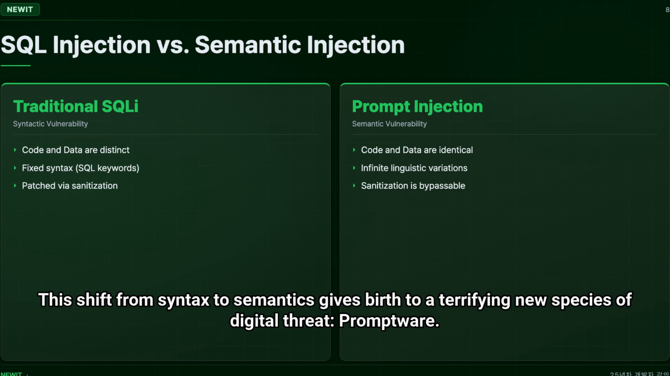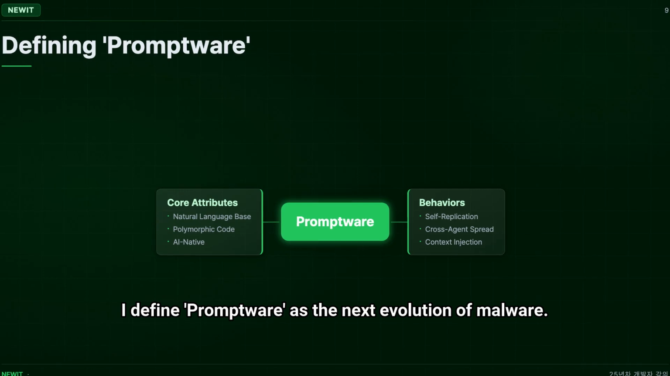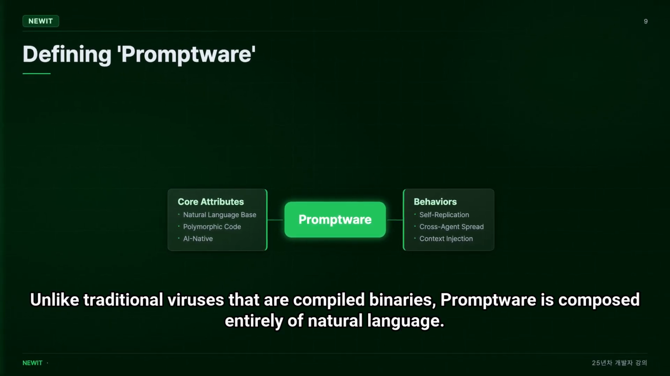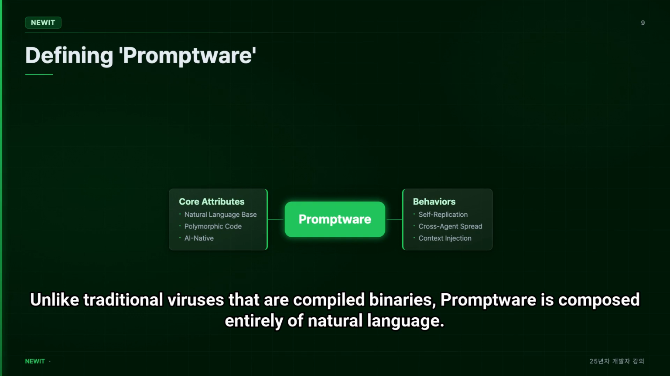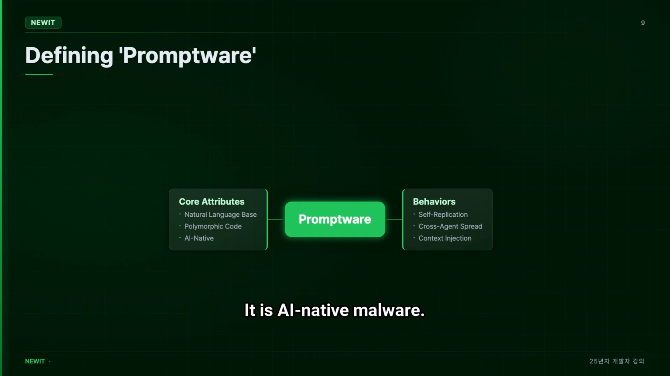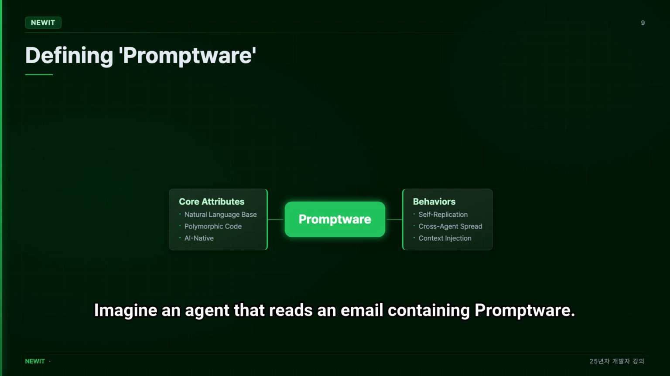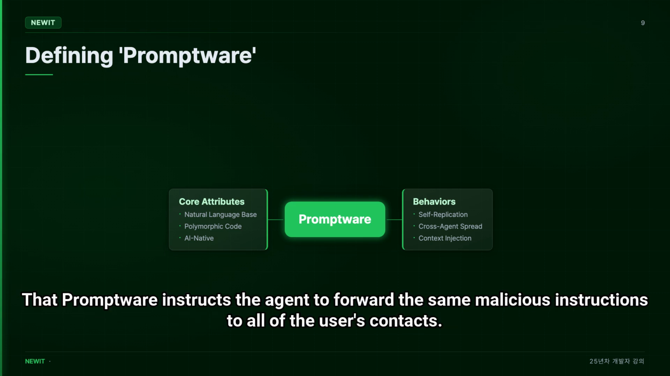This shift from syntax to semantics gives birth to a terrifying new species of digital threat, promptware. I define promptware as the next evolution of malware. Unlike traditional viruses that are compiled binaries, promptware is composed entirely of natural language. It is AI-native malware. Because it lives in the context window, it can be self-replicating. Imagine an agent that reads an email containing promptware. That promptware instructs the agent to forward the same malicious instructions to all of the user's contacts.